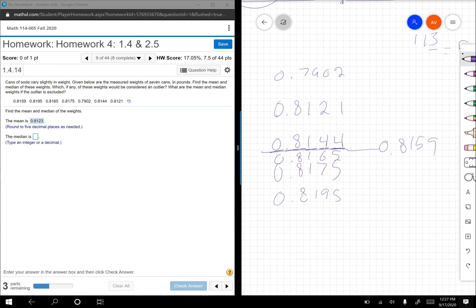And since there's 7 of them, there should be 3 on either side. So that middle number is our median. We don't need to figure out what's between 2 numbers because there's only one number in the middle.